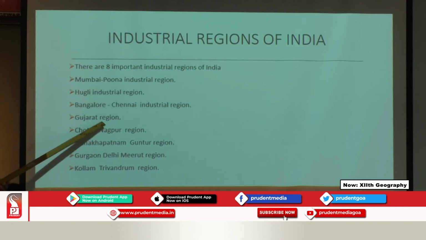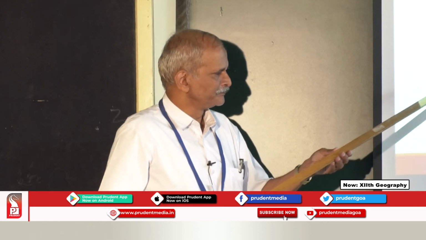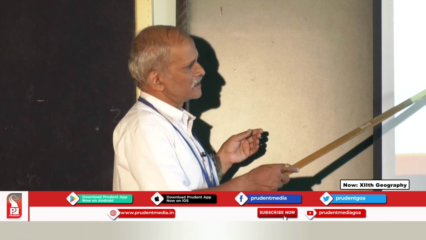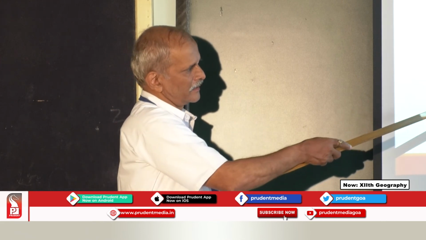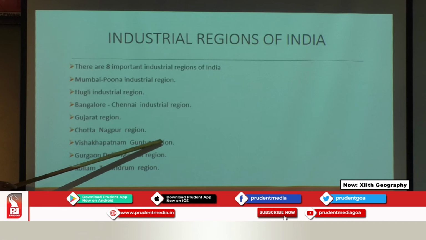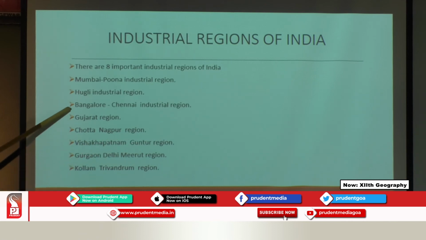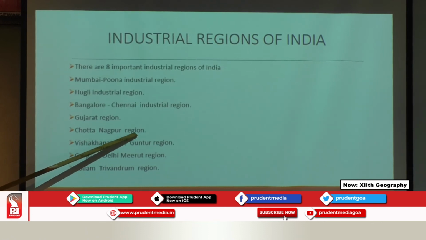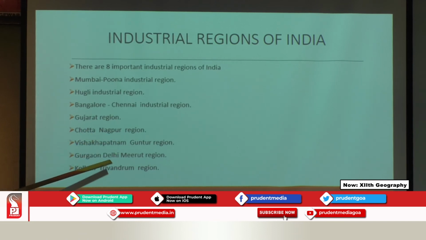The Chota Nagpur plateau is famous as an industrial area where most of the small scale industries like iron and steel industries are located, along with other areas like the handloom sector, all developing in the Chota Nagpur region. Then we have the Visakhapatnam-Guntur region. This Visakhapatnam region is now trying to connect with Bangalore also, because Visakhapatnam is famous for shipbuilding activities, and the Guntur region is famous for railway sectors and so on. Then we come to the Gurgaon, Delhi, Meerut region.